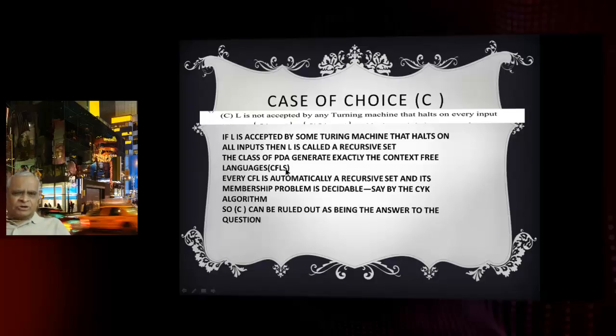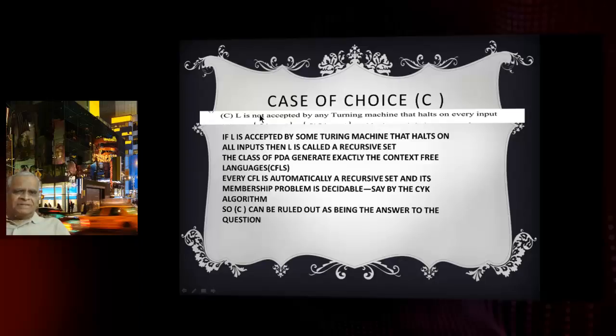We are given a push-down automata, so the given language L is a context-free language. Every context-free language is automatically a recursive set, and the membership problem is decidable, say, by the CYK algorithm. Choice C says L is not accepted by such a machine, but L is a context-free language, so it's a recursive set, accepted by a Turing machine that halts on every input.